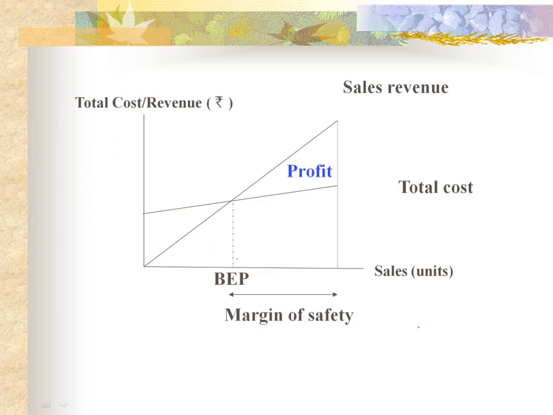In this figure you can see this is the break-even point and this is the present level of sales or budgeted level of sales. When our sales drop from this level to this level, we are safe, we won't be having losses. But in case our sales dip from this level, we would be suffering losses. So margin of safety is the area between these two lines, that is budgeted sales or actual sales.